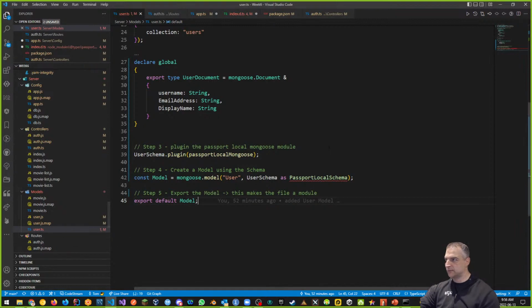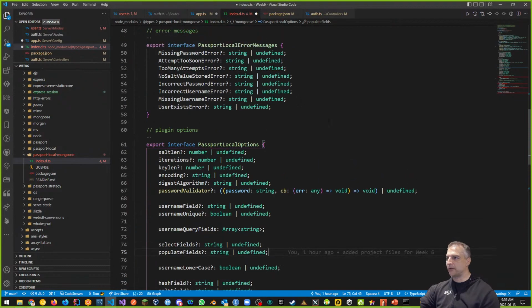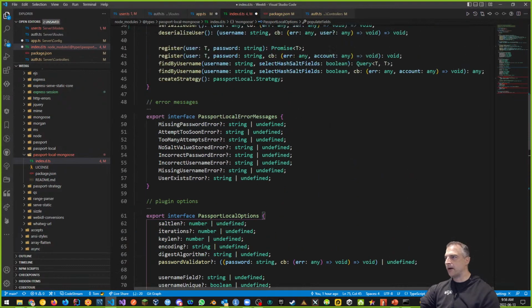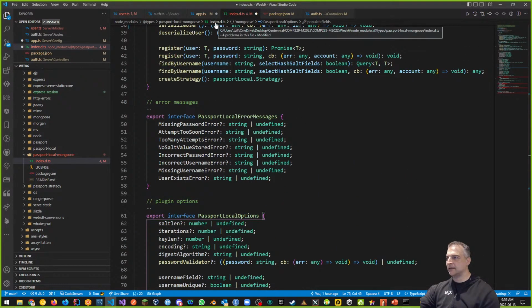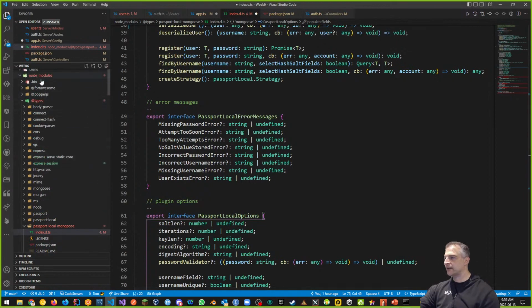So user.ts is where we're accepting it. I'm not modifying this much more. And by the way, if I do modify this index.d.ts file that's sitting inside of node_modules, if I ever kick this node_modules off again, Passport local mongoose, right? You may see that this is going to just cause the error again.